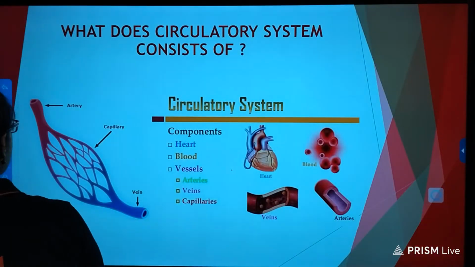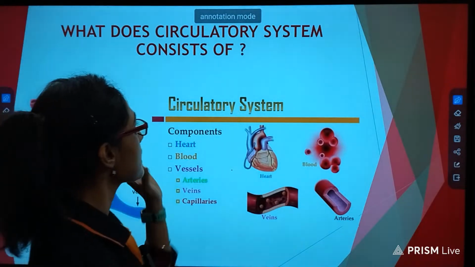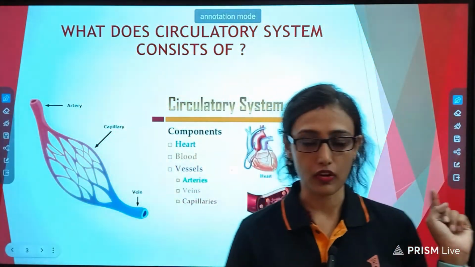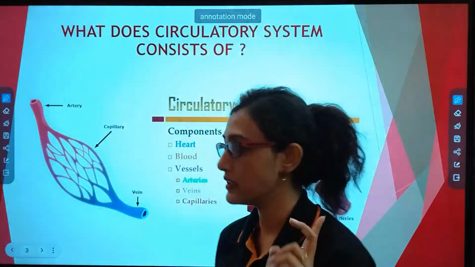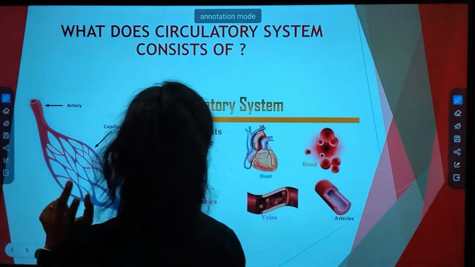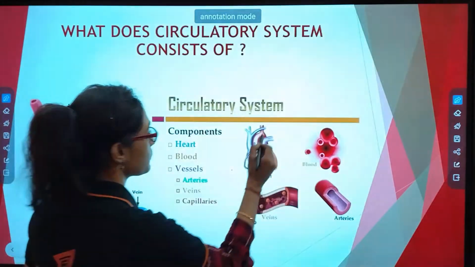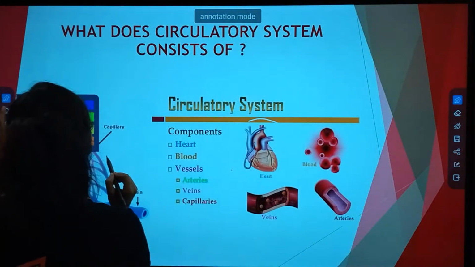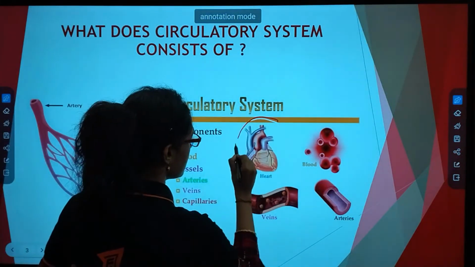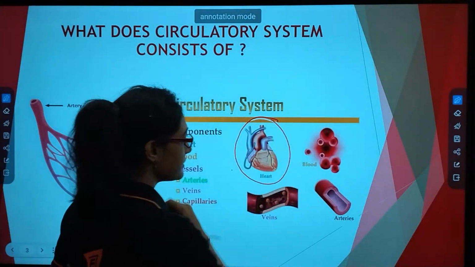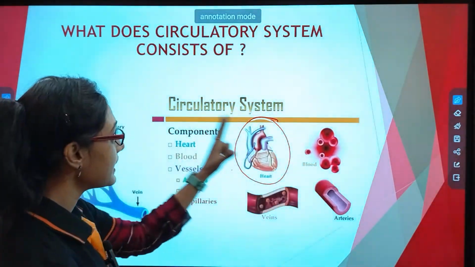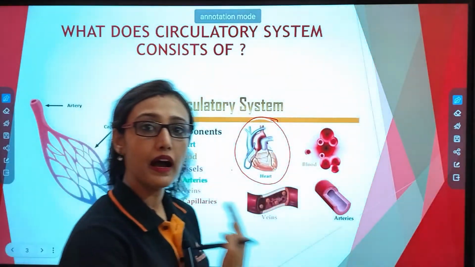Now, next, what does the circulatory system consist of? Just now I have told you the most important component or organ for circulation is what? Nothing but the heart. Right? Second, I have told you the blood.